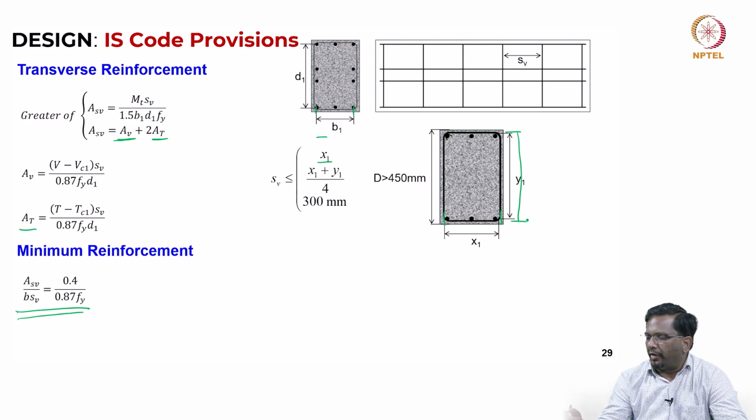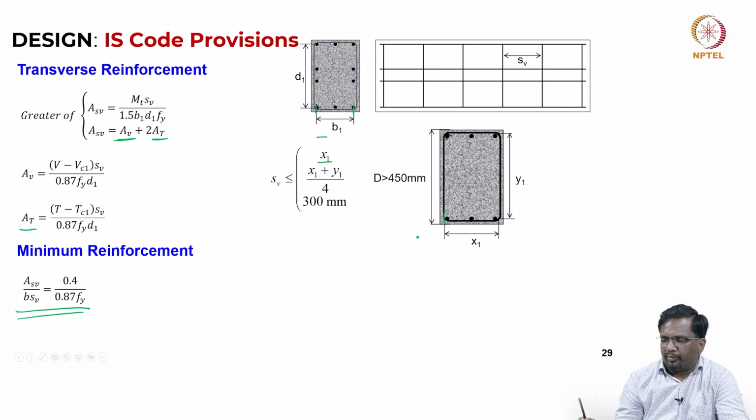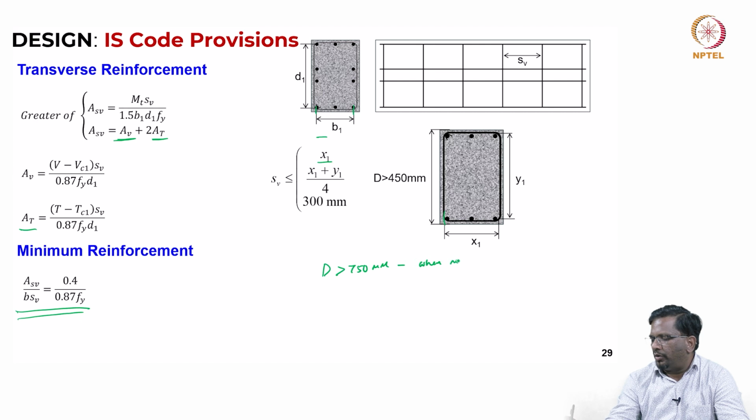And again, whenever the depth becomes more than 450 mm, see in flexure when the depth becomes more than 750 millimeter in a RC beam with no torsion, then side face reinforcement is required, right.